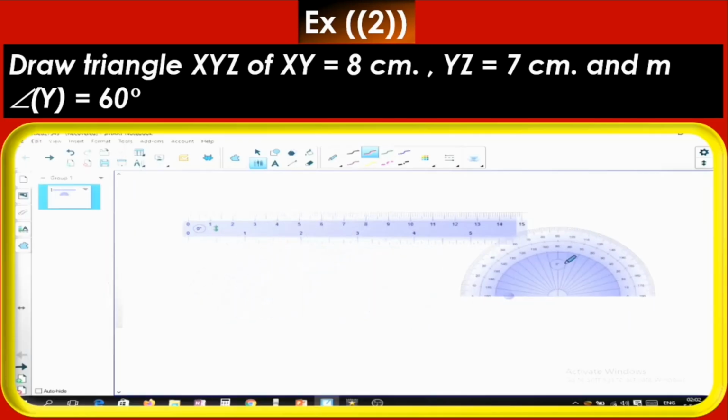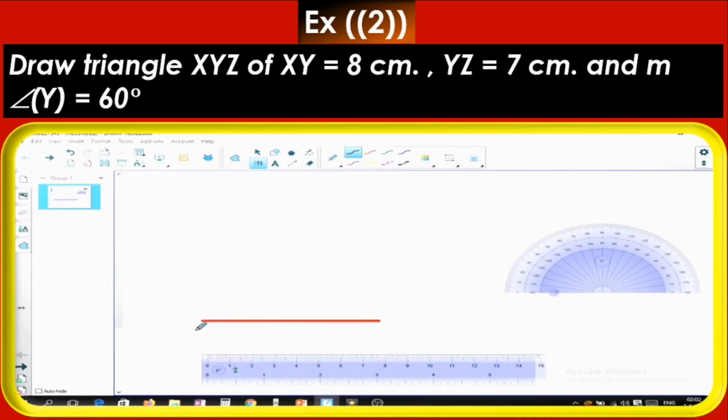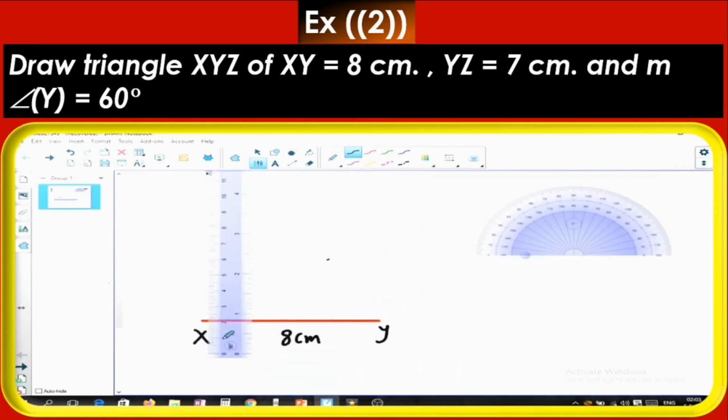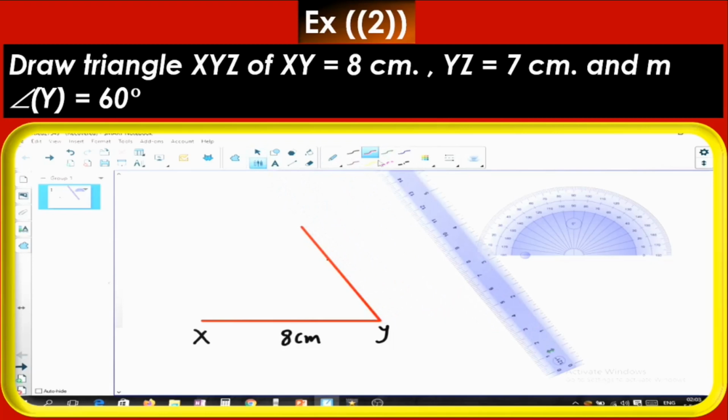Your tools are the ruler and protractor. Start by drawing the side XY using the ruler, 8 cm, then bring the protractor and from 0 of the protractor to 60 degrees put a black point and draw a line from Y in the direction of this point, 60 degrees, and the length of this line will be 7 centimeters, because it says YZ equals 7 centimeters.